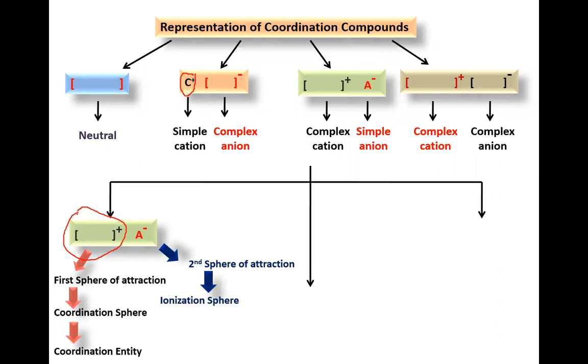These ions are going to ionize because they are present as counter ions, so if you take this compound in solution, the counter ion present in that molecule will undergo ionization. So it comes under the second sphere of attraction, the ionization sphere only. Don't think the complex ion changes in solution. Only the counter ion will undergo ionization, because it is attached to the central metal atom by weak van der Waals force of attraction. Got it? Don't get confused. This is the counter ion. Similarly, we take this one.